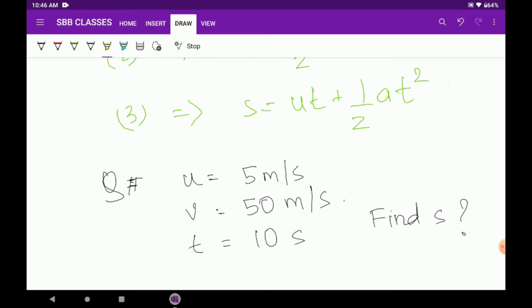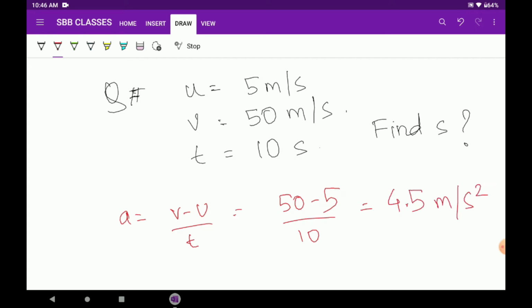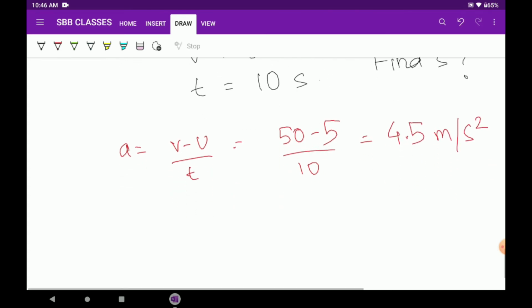For that I have to find acceleration first. So you can solve the problem and then wait for some time. I am solving the problem now. We know acceleration equals v minus u by t. So acceleration will be 50 minus 5 divided by 10, that comes to 4.5 meters per second squared.